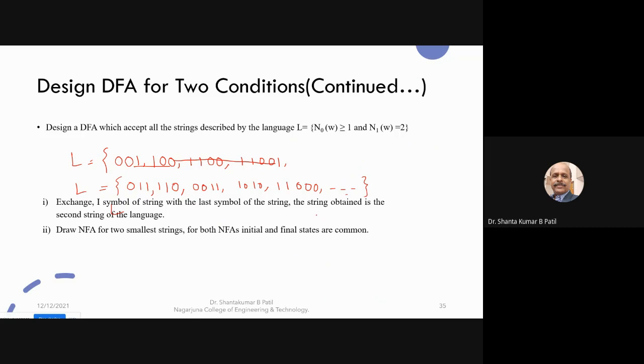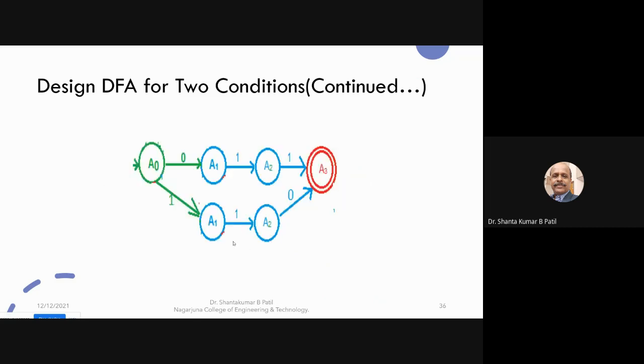Okay, so 10100. Like that, you can generate the finite set of strings. First, what you can do is draw the NFA. So draw the NFA for the two conditions.